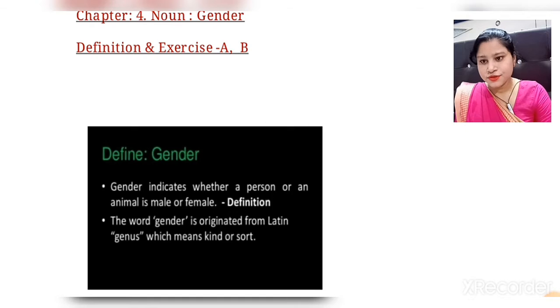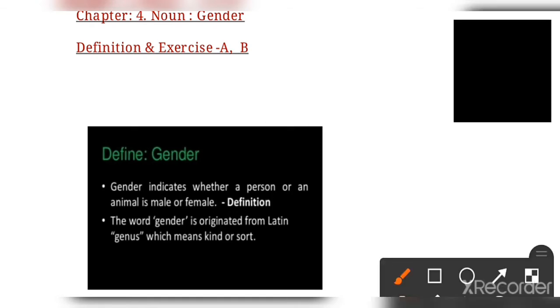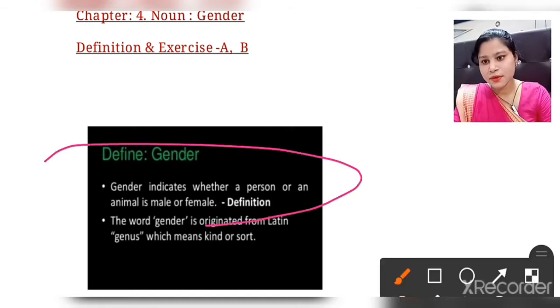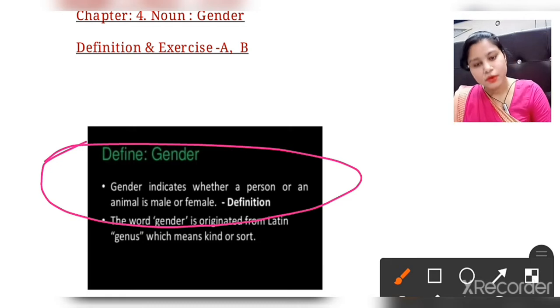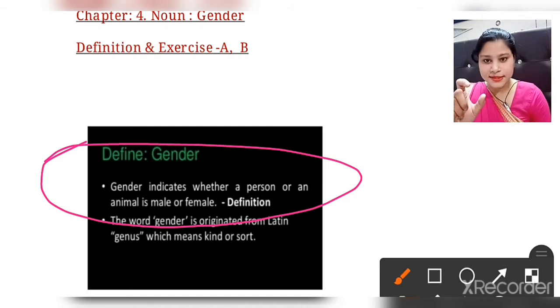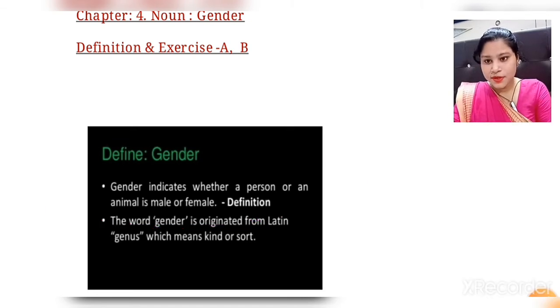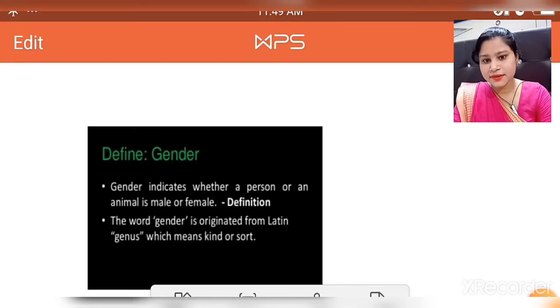Okay. So, see, gender is what? Gender indicates whether a person or an animal is male or female. When we talk about gender, first of all, we have to consider whether it is male or female, whether we are talking about a person who is male or female. Clear?